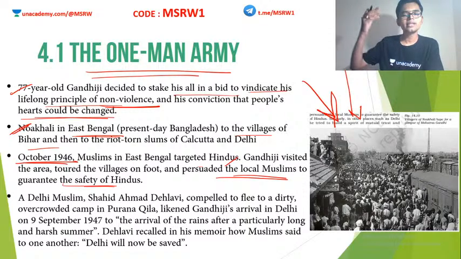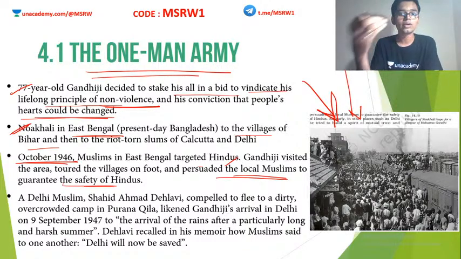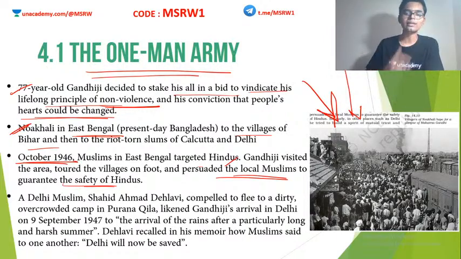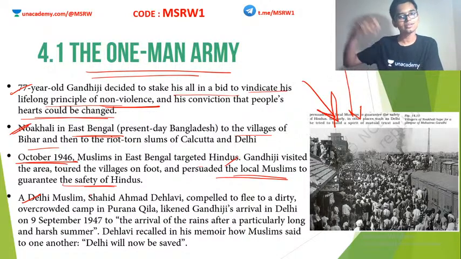Muslim leaders can say whatever they want. They don't care about the real people at all. So Gandhiji actually went to the local people at ground zero, and he asked the people to treat the Hindus well. Similarly, in Delhi, another area where some Muslims were persecuted, here he asked the other side, Hindus, to be lenient towards Muslims.